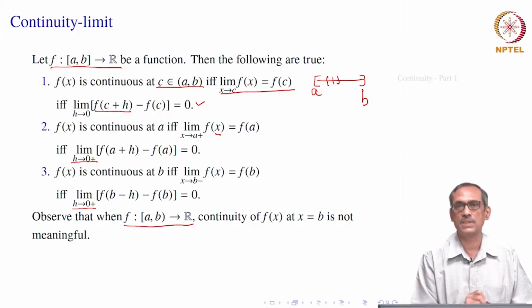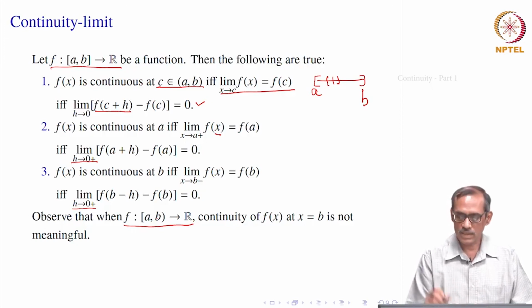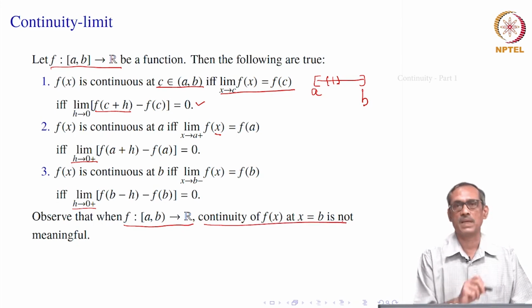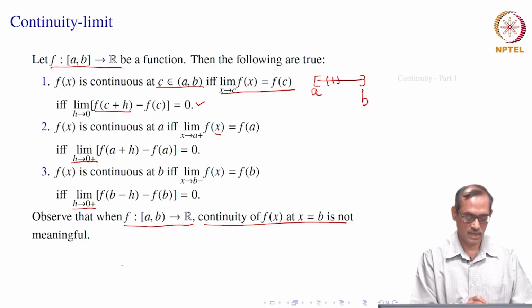Okay, so, what we see: if f is a function defined on the semi-open interval a b, where a is closed, b is open, is it continuous at x equal to b or not? We will say that this question does not arise, because b is not a point inside the domain. We can only think of whether it is continuous at points that belong to the domain. So b does not belong to it. So, continuity of f x at x equal to b is not meaningful. We will not consider even the question, right? It is not a question.